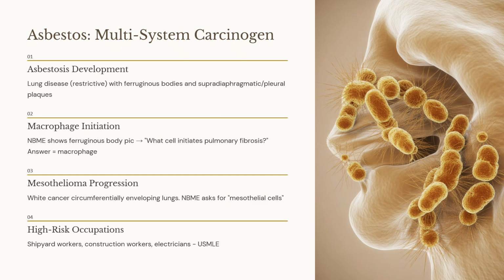Pleural or subdiaphragmatic plaques can be described as soft tissue densities which are seen on X-ray. That density, the pleural and subdiaphragmatic plaque, can develop into a white cancer. If you see it in the gross picture, it will be white. It circumferentially envelops the lungs. Now, a question might be asked: what is giving rise to this mesothelioma enveloping the lungs, to the subdiaphragmatic or the pleural plaques? They are the mesothelial cells.